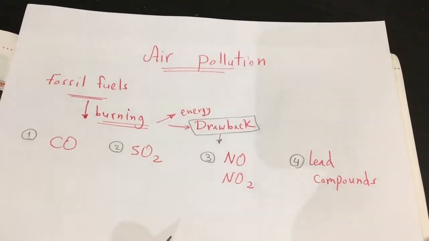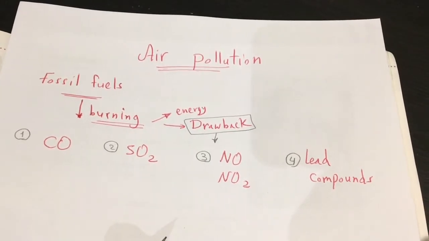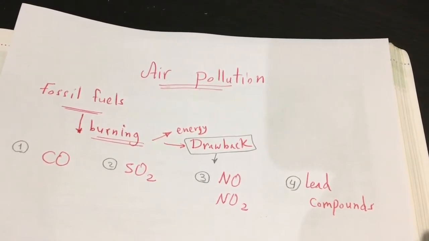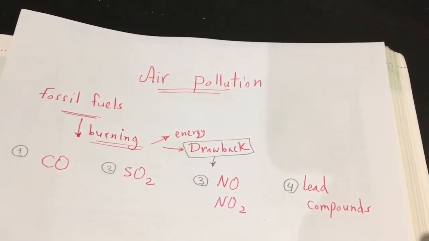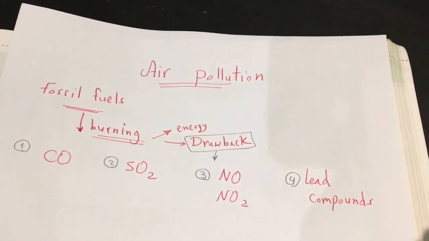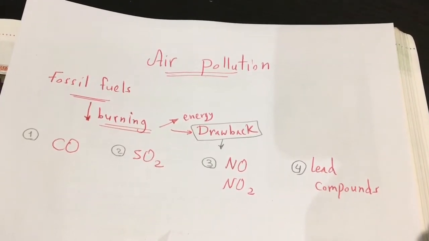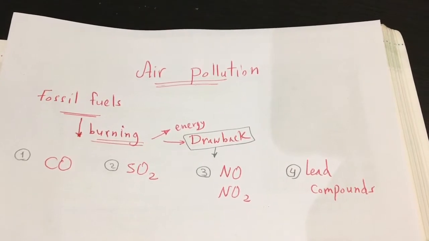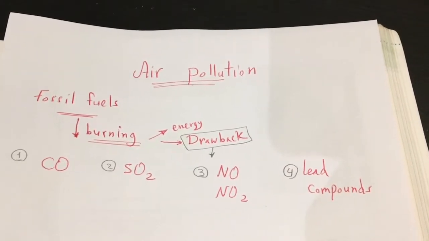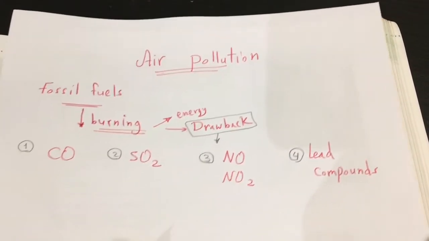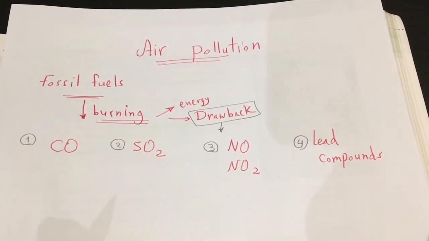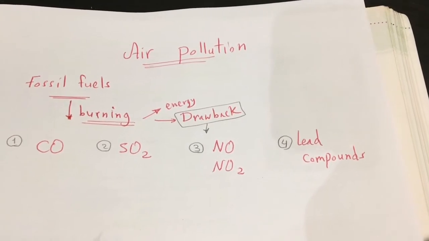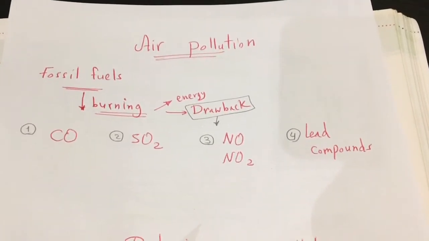How are you, students? Today we study lesson 15.3, air pollution. As you know, fossil fuels like coal, petroleum, and natural gas can burn and give us energy. So we burn them to get energy, but we have a drawback. The drawback here is that when we burn these fossil fuels, they make harmful gases, they make air pollutants.